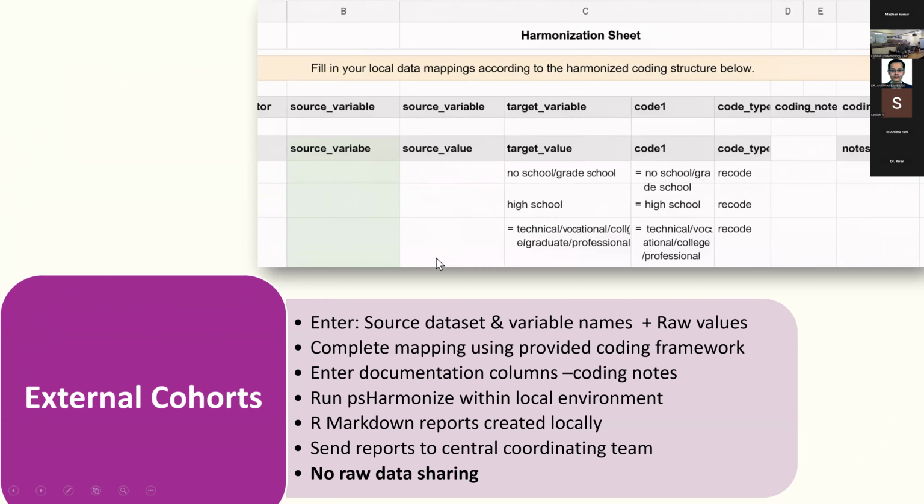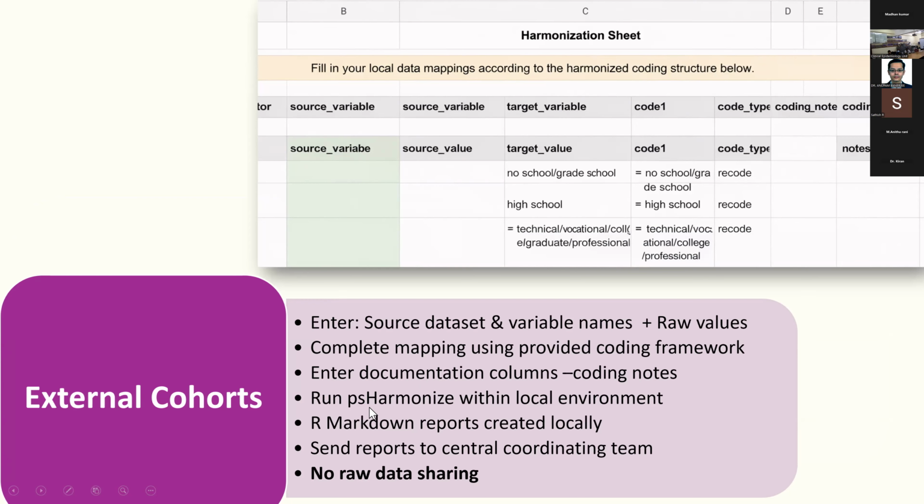These all have to be filled by the external cohorts. Now, what is the duty of the external cohort? First of all, they must enter the source data set and variable names as well as the raw values. They must map and provide the coding framework in their own centers. Then they enter the documentation column.